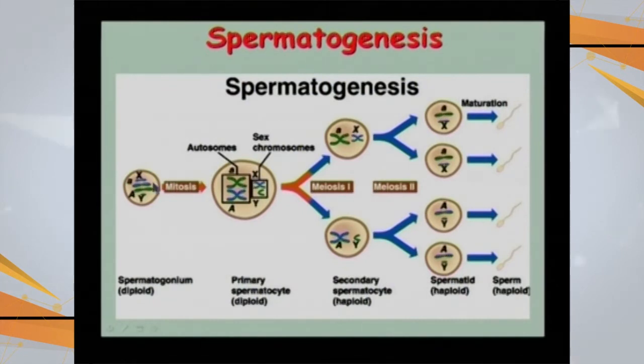This is the spermatogonium, the diploid cell, the mother cell, which is going to give us the haploid cells. It undergoes the first meiotic division, as a result of which the two daughter cells are produced, and then it goes through the second meiotic division to give us 4 spermatids, which are going to mature in the form of sperms.